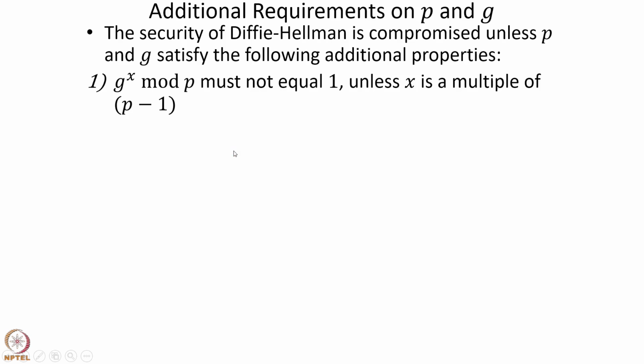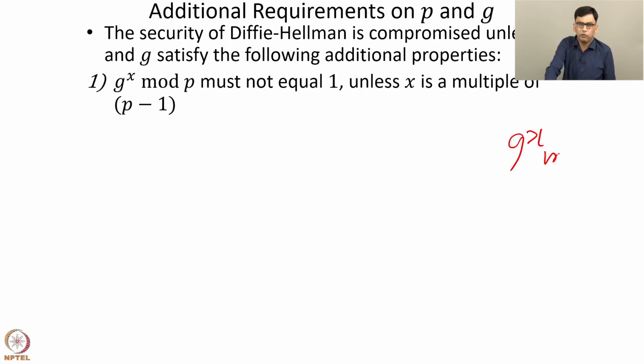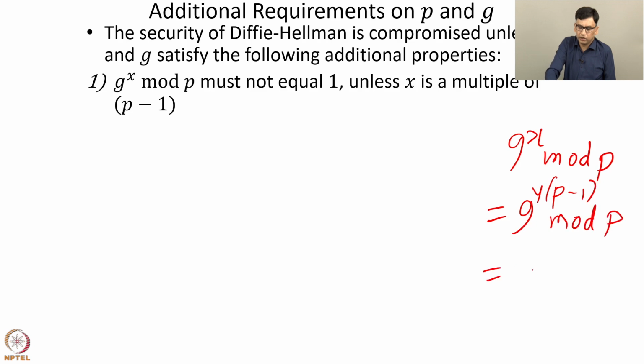Now, first notice that if x is a multiple of P minus 1, then G to the power x mod P equals G to the power y times P minus 1, since x is a multiple of P minus 1, mod P. So, this can be written as G to the power P minus 1 mod P, the whole to the power y,